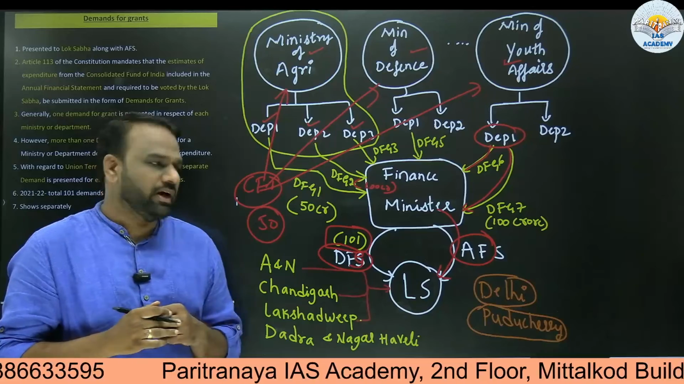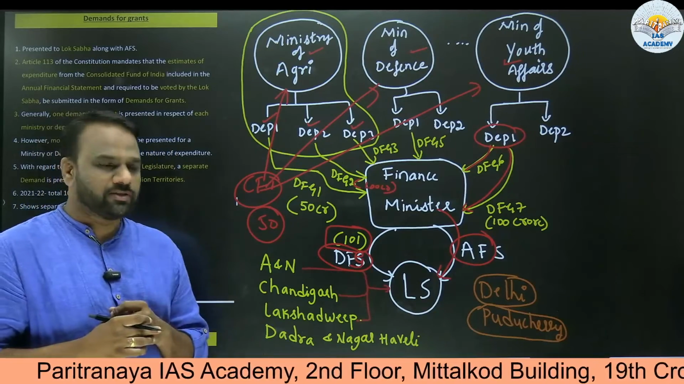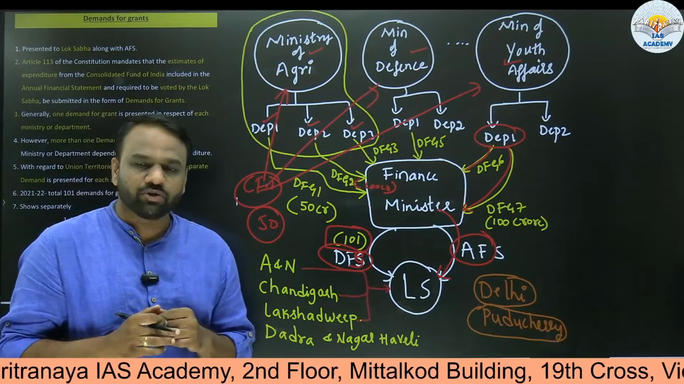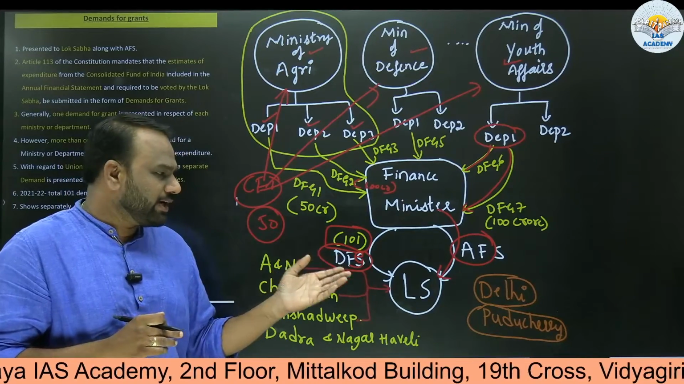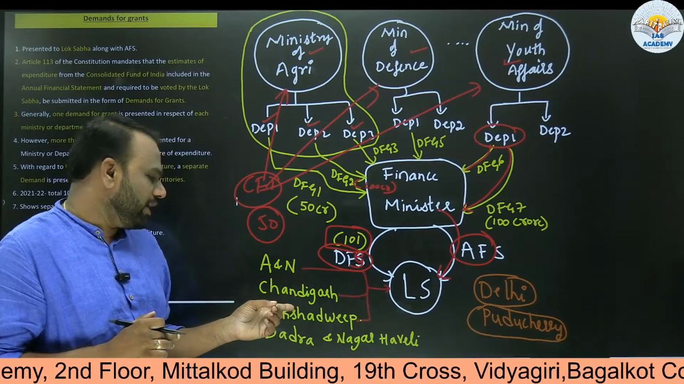Okay, and so on. So this is how it works. Apart from this, another important point to note here is when it comes to union territories. So we know about the union territories. Delhi is a union territory, Puducherry is a union territory, Andaman and Nicobar Islands, Chandigarh, Lakshadweep, Dadra and Nagar Haveli.